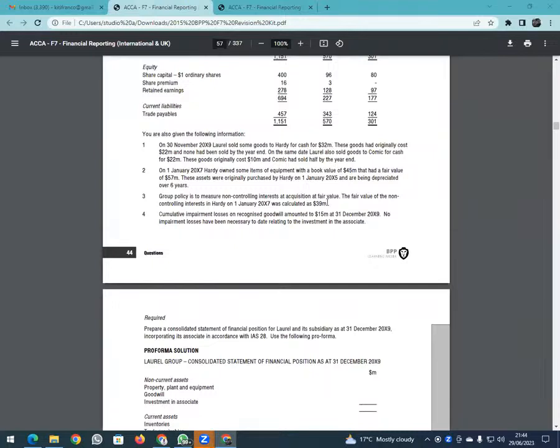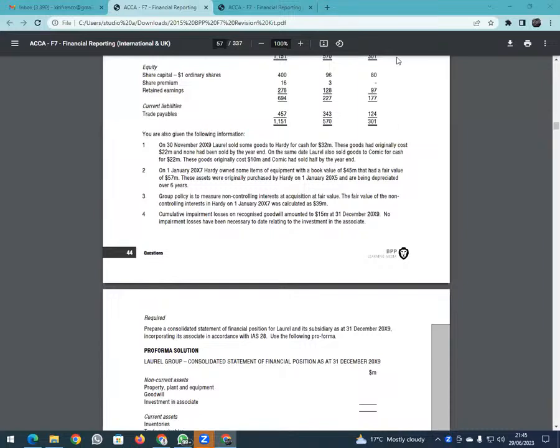NCI was 39. And then we gave them some profits. Do you remember the profits we gave these guys? What was the PAT which was given to NCI? Can somebody give me the PAT given to NCI? 11, isn't it? So you take 39 plus 11, and then you subtract the share of the impairment loss. Remember, impairment loss was 15. So these guys, you give them 20%, 3. So if you take that 50 minus 3, we got 47 for NCI.